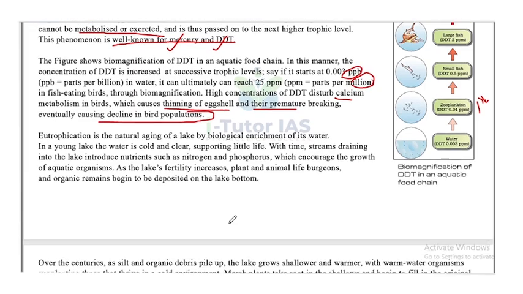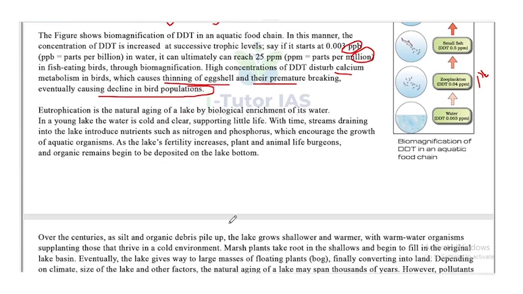In a young lake, the water is cold and clear, supporting little life. With time, streams draining into the lake introduce nutrients such as nitrogen and phosphorus, which encourage the growth of aquatic organisms. As the lake's fertility increases, plant and animal life burgeons, and the organic matter begins to be decomposed at the bottom of the lake.